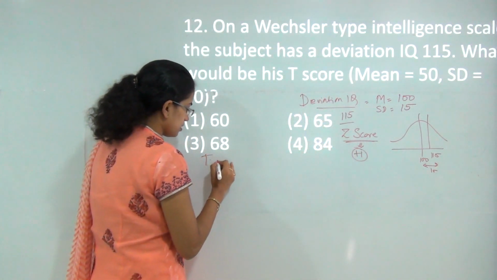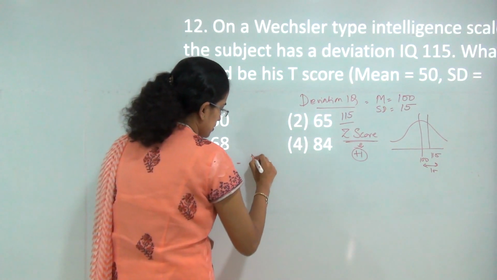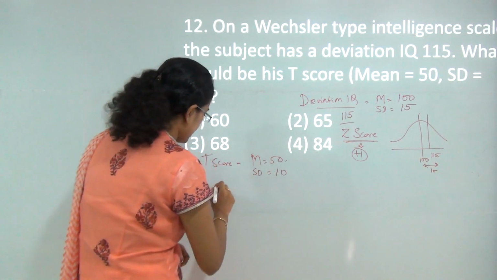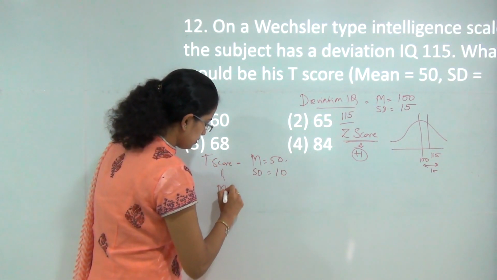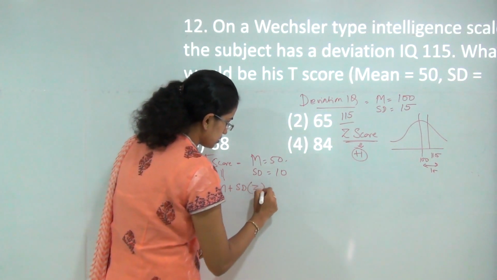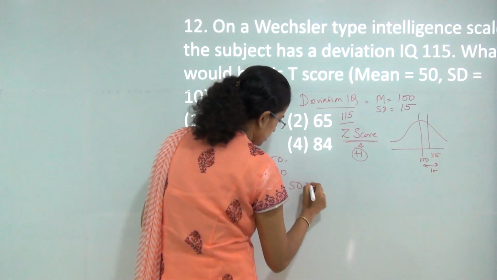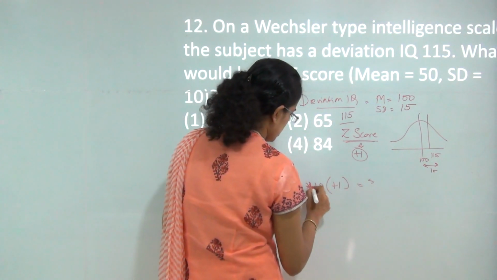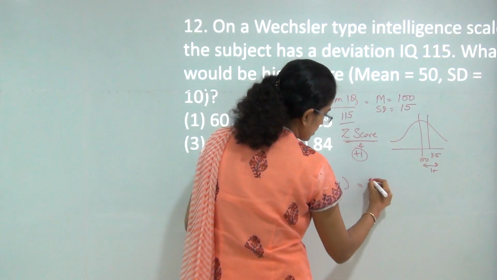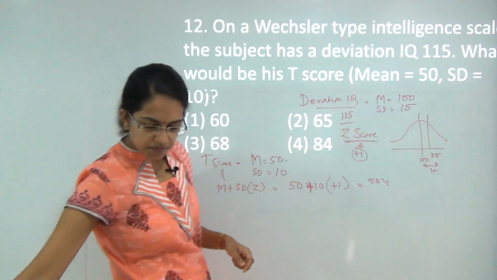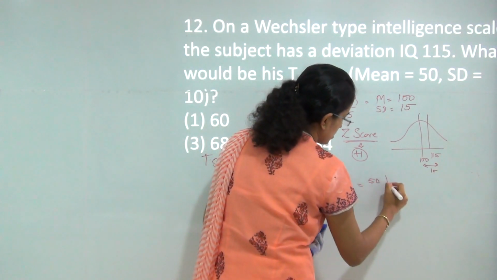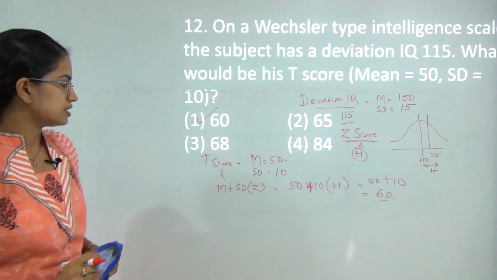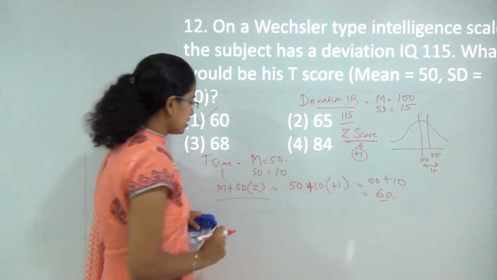Now T score is calculated with mean equal to 50 and standard deviation equal to 10, and I can say T score is equal to mean plus standard deviation into Z score, that would be 50 plus 10 into 1, that is the Z score. So 50 plus 10, that would be 60. So the correct answer here would be 60. So this is how we calculate the T score.